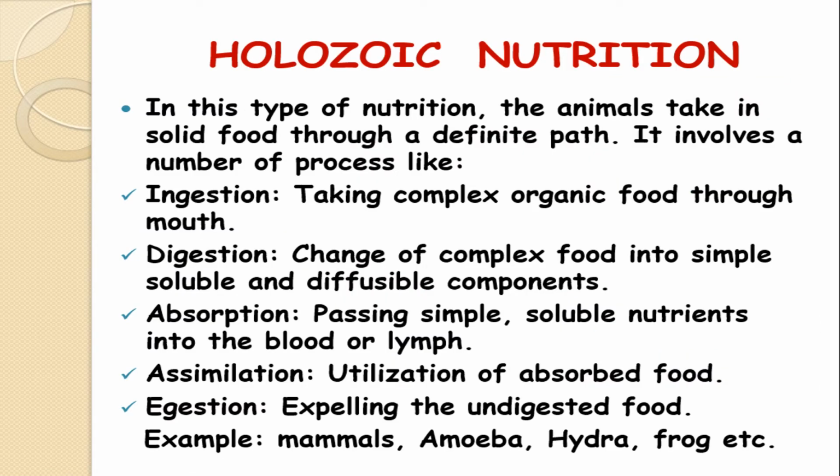Holozoic nutrition. In this type of nutrition, the animals take in solid food through a definite path. The definite path means the whole food is taken inside the body. The digestion takes place inside the body, not outside the body. It involves a number of processes. It depends on 5 processes: first is ingestion, then digestion, absorption, assimilation and egestion. All 5 processes take place in all the types of organisms which show holozoic nutrition, for example, amoeba and human beings.